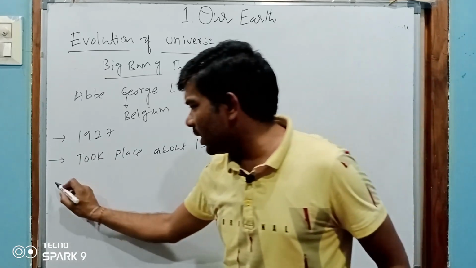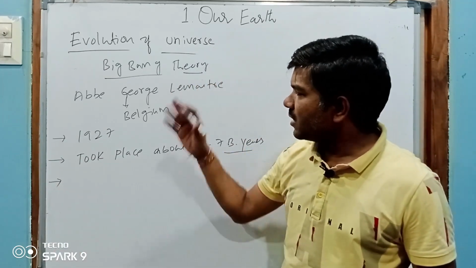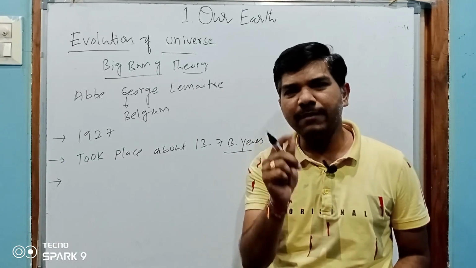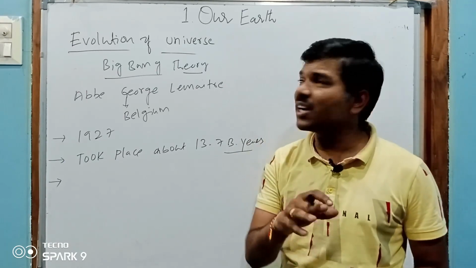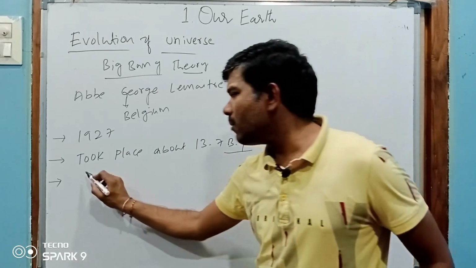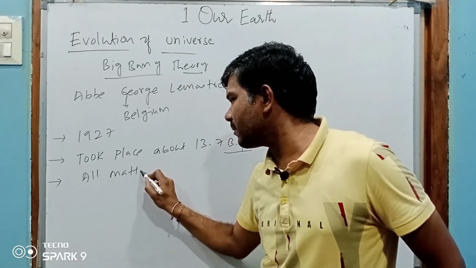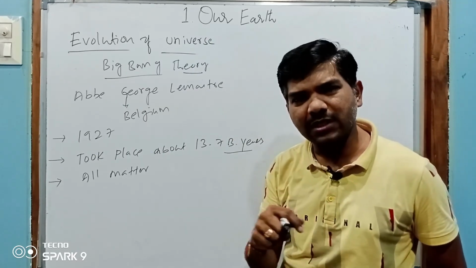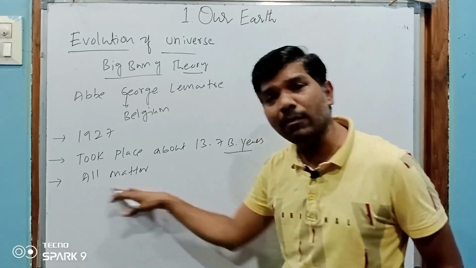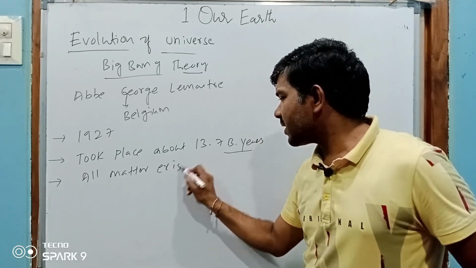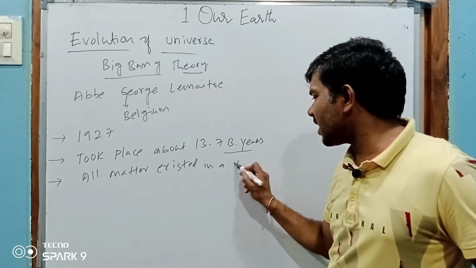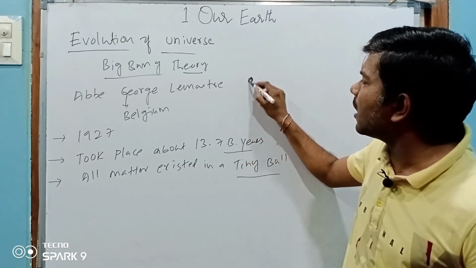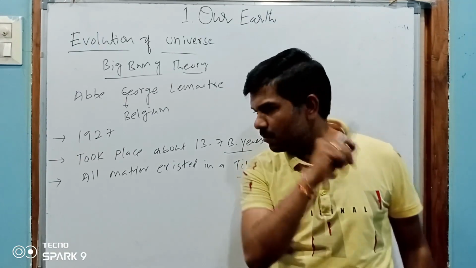So what is this theory? According to the Big Bang theory, Lemaitre said that a tiny ball, a singular atom, created this universe. All matter means sun, planets, stars, galaxies, asteroids, comets, meteoroids, moon, these all are called matter. He says that all matter existed in a tiny, small ball.